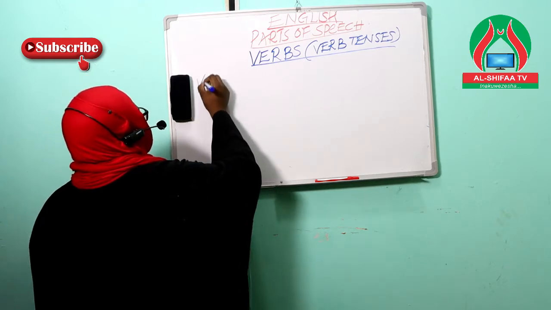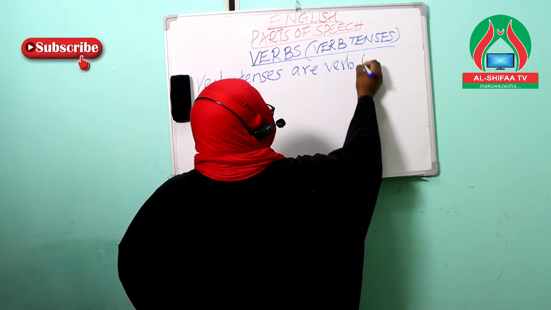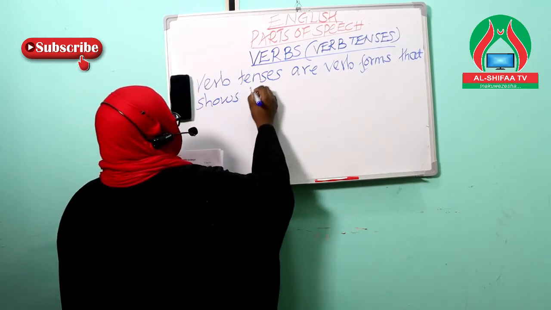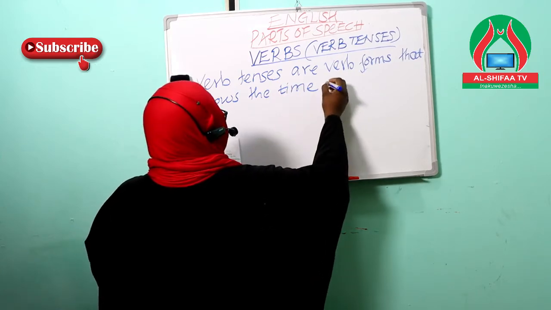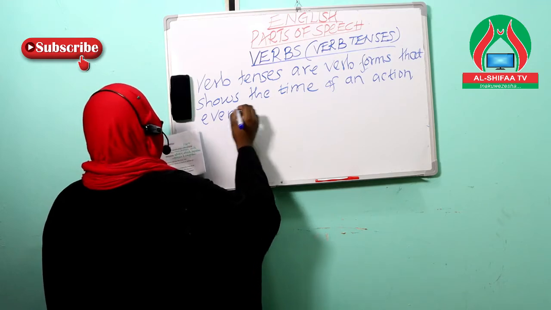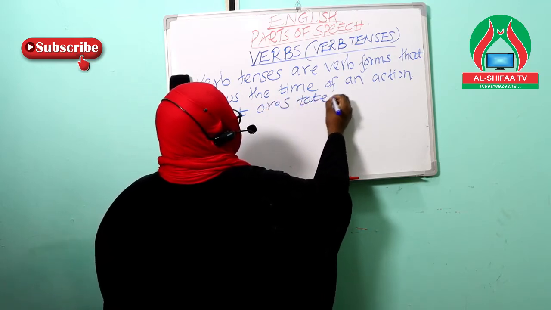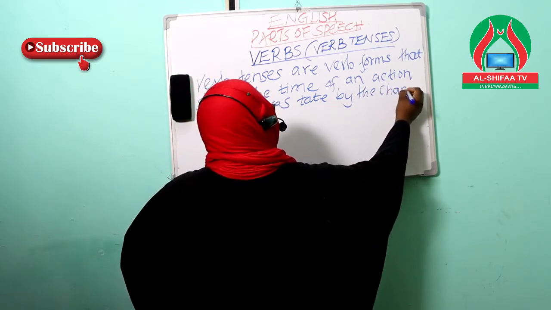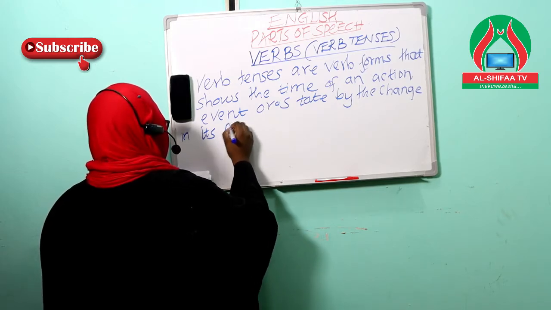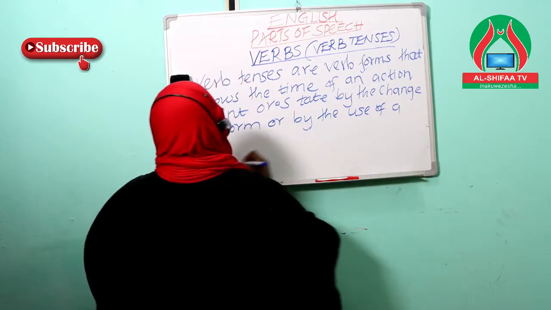So verb tenses, these are verb forms that show the time of an action, an event, or a state by the change in its form or by the use of a helping verb.